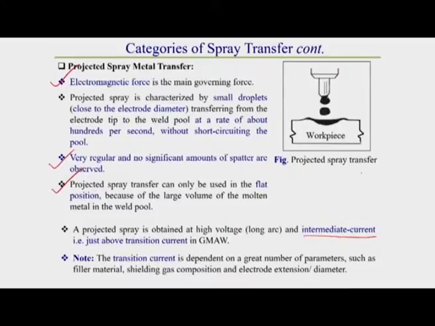Generally, if we draw the current versus drop size, or droplet size, it is observed that as the current increases, the drop size decreases. With an increase of current, the volume of the molten droplet decreases.